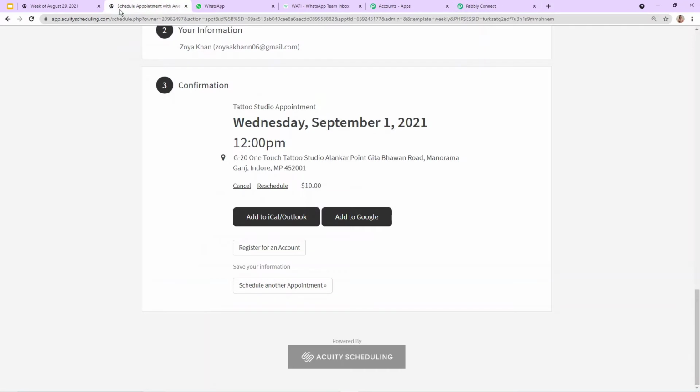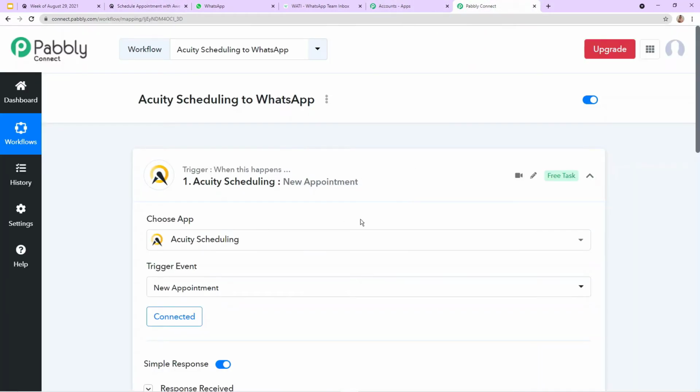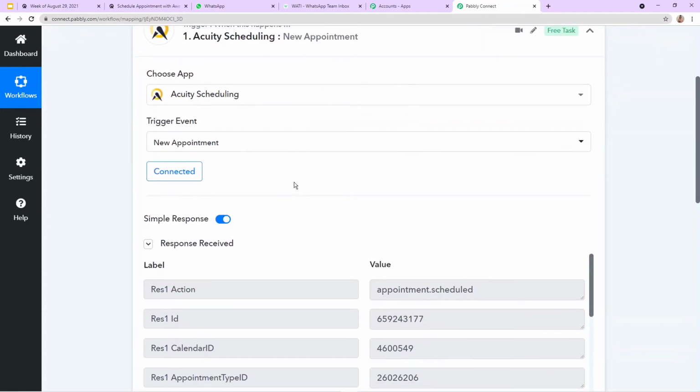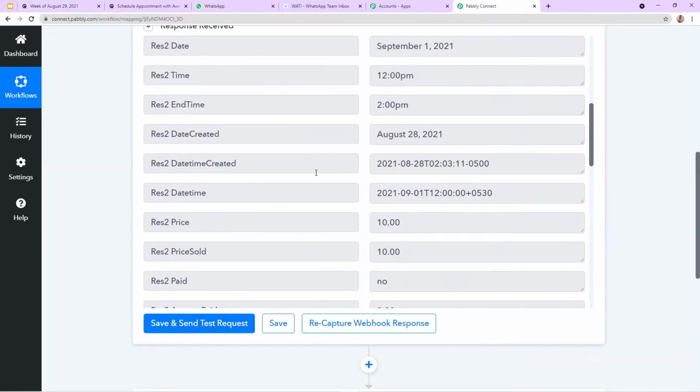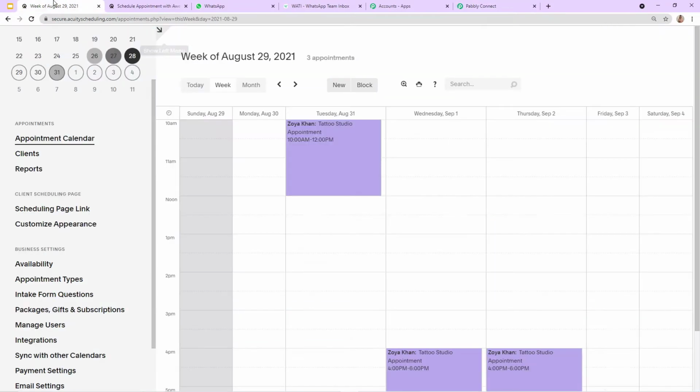Now the data which we are going to enter into our scheduling form, the same data will be automatically captured into Pabbly Connect. Okay, so now you must be thinking how you can also use Acuity Scheduling. Before proceeding with the process, let's first see here is the dashboard of Acuity Scheduling. I created my account already, as I told you. You can also create your account in Acuity Scheduling.